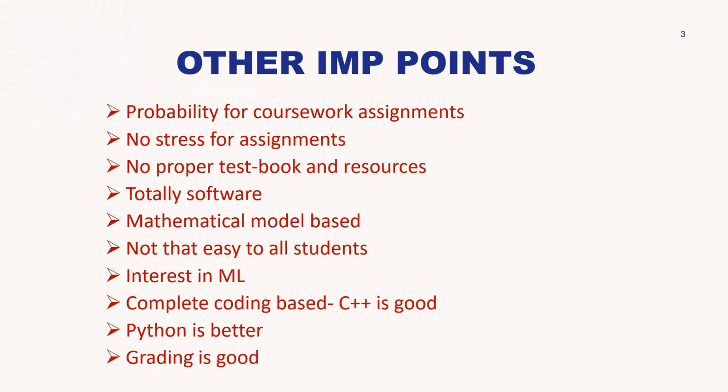Now, other important points. All the coursework and assignments basically revolve around probability. So probability for coursework and assignments is important. Assignments are given where you have to implement some small concepts or small modules. According to that, we can get good practice over the software part, over the implementation of small modules. So assignments are a good thing here for this branch.